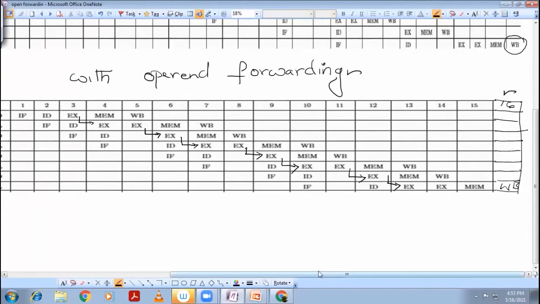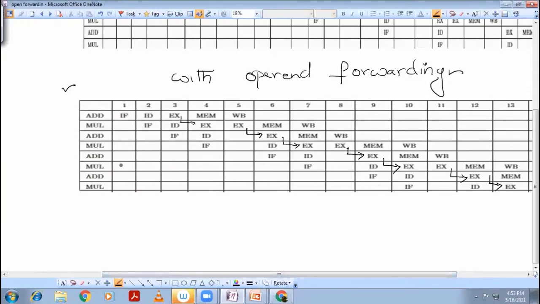Once again, let us have a look at how the operand forwarding technique works. Now, unless the execution phase gets finished, we cannot get the operand. Due to the operand forwarding from the execution stage to the register read stage, the operand will get directly forwarded, but the register read stage is embedded in the execution stage itself.